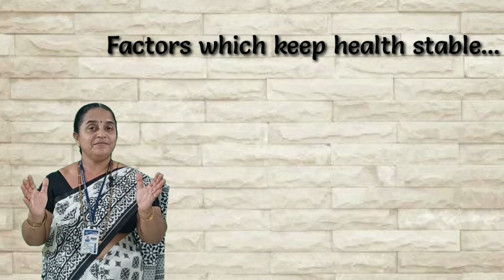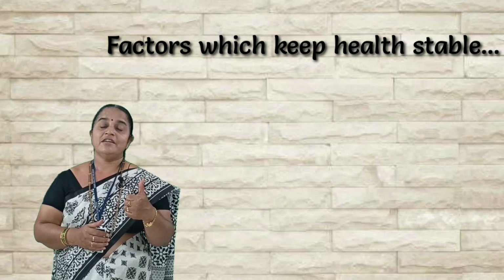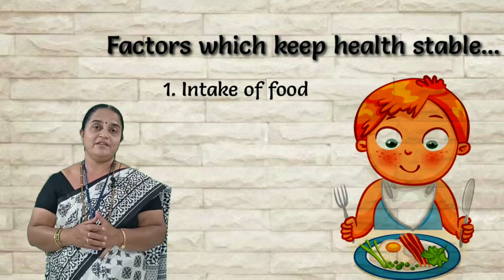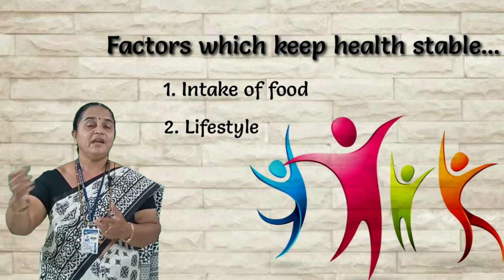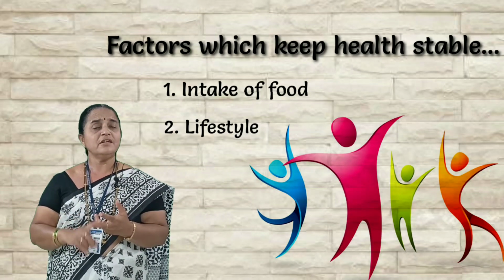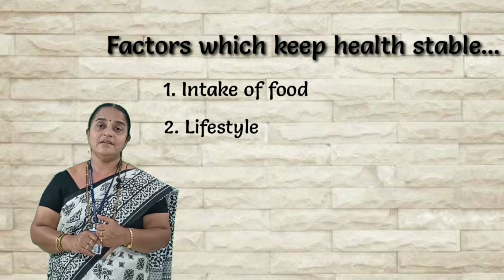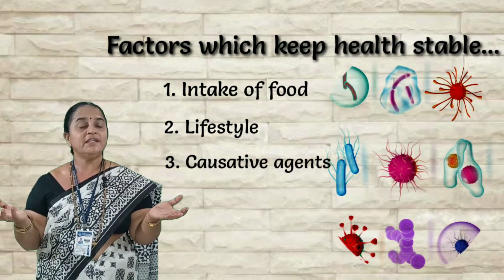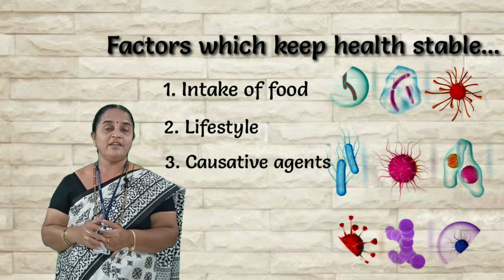The factors which keep our health in a stable situation are our intake of the food that we call a balanced diet, our lifestyle, our approach towards life, and the third factor which will affect human health is the causative agents present in the environment, called pathogens, disease-causing organisms.